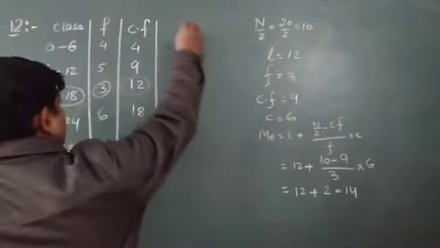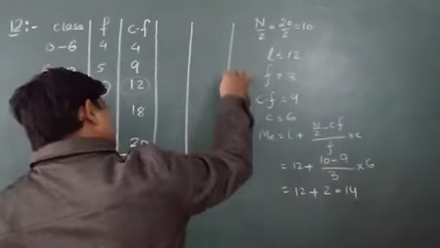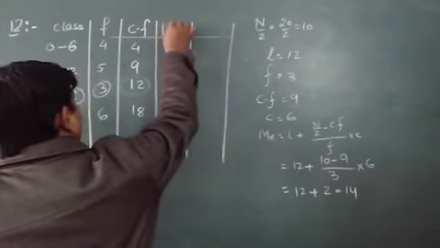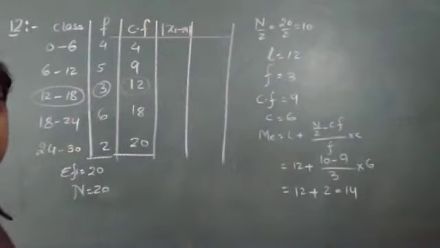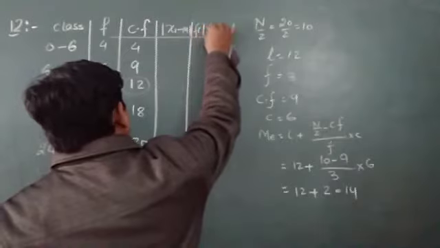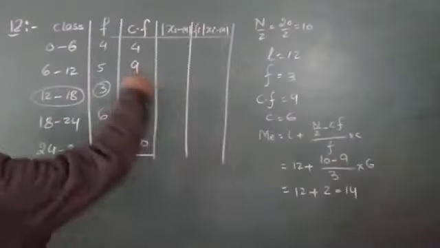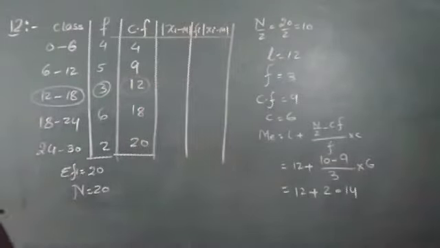And now I may have one more column, and another column is there. This one I may write as mod of xi minus m, and this column will be fi mod of xi minus m. First of all I should find xi also, and then after we can do this work.